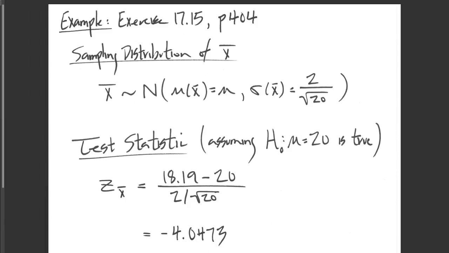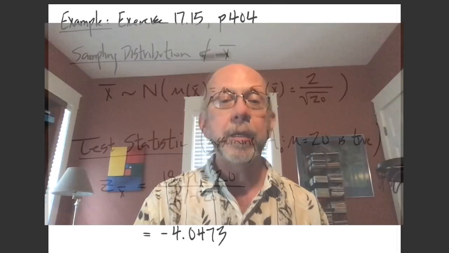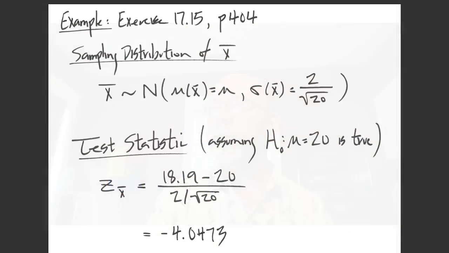Let's pause for a minute to just remember what that means. What we're saying is that if the null hypothesis were true, then the data that we have would be more than 4 standard deviations below where we would expect it to be.